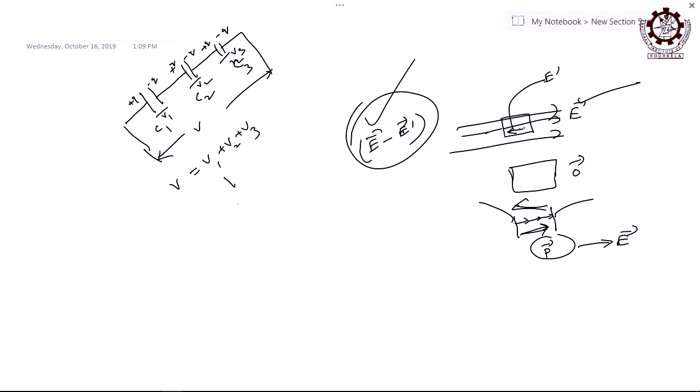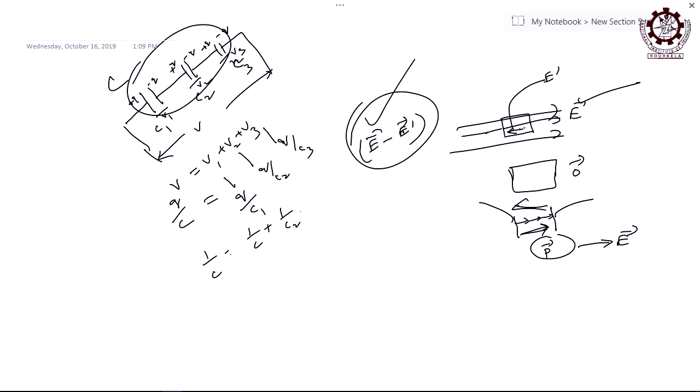V1 is Q by C1, this is Q by C2 and this is Q by C3, right. If the combined or effective capacity is taken to be C, then it must be equal to Q by C, right. Equivalent capacity of the combination is C, then this V is nothing but equal to Q by C. So, these two are equal, right. Then it tells 1 by C equal to 1 by C1 plus 1 by C2 plus 1 by C3.